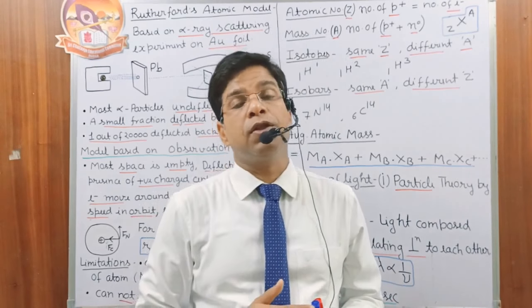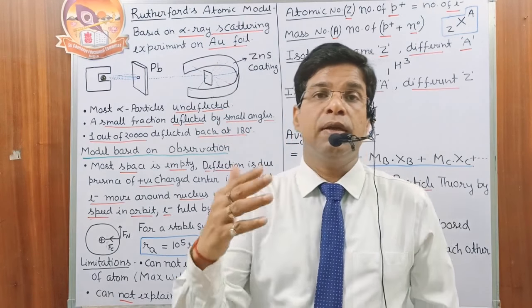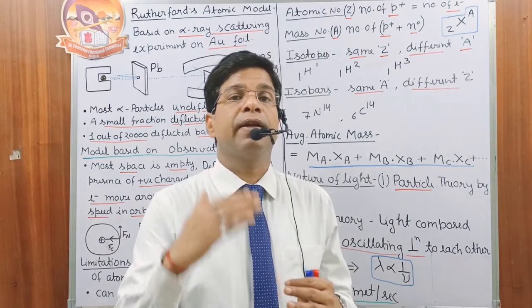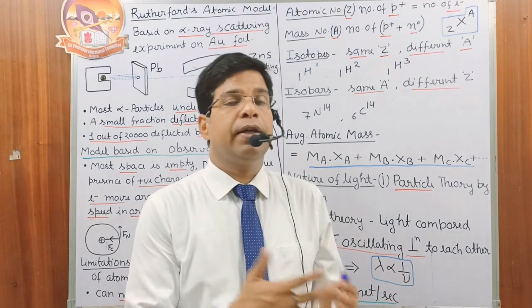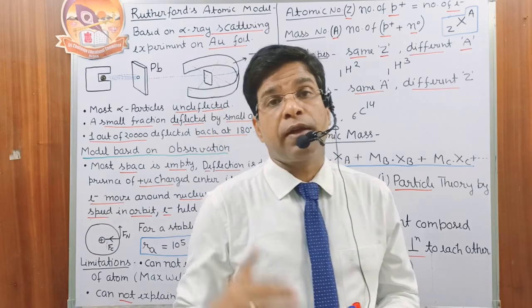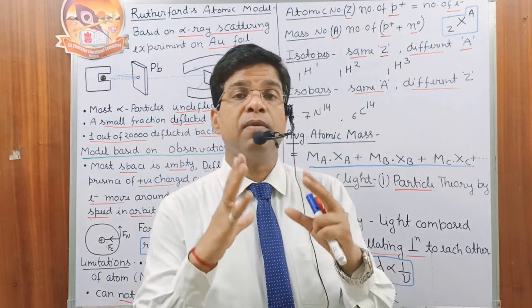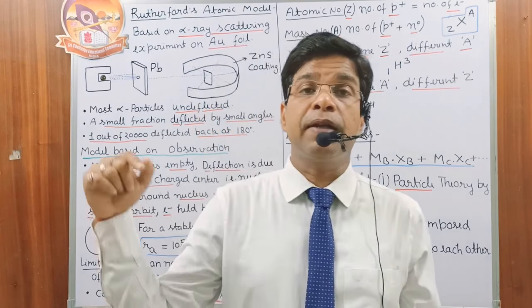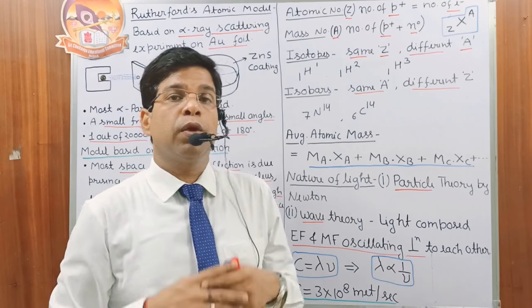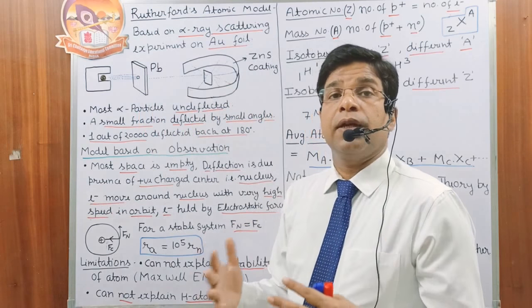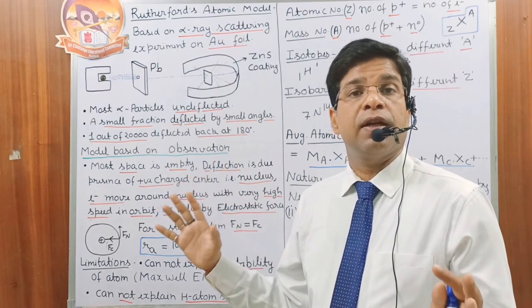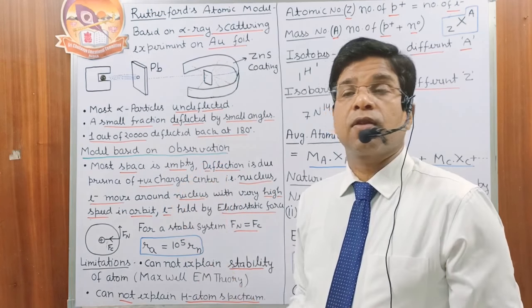Due to the repulsion between the nucleus and the alpha particle, some alpha particles are deflected at an angle of 90 degrees or more. The particle which is just about to strike the nucleus feels the maximum force of repulsion, and it is deflected back at exactly 180 degrees. Based on this, scientists said that the deflection is due to a positively charged center, and this center is called the nucleus.